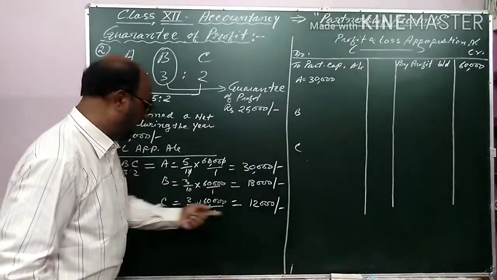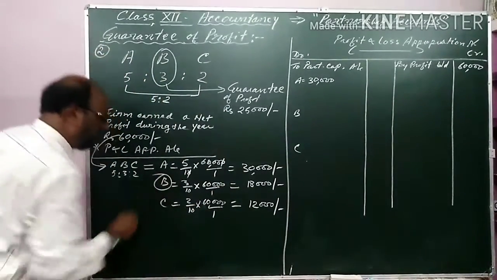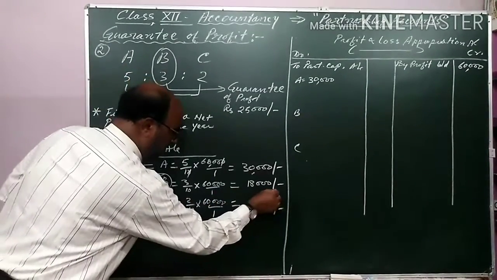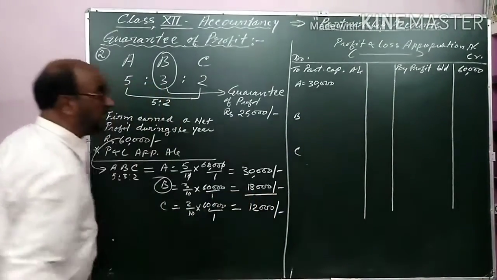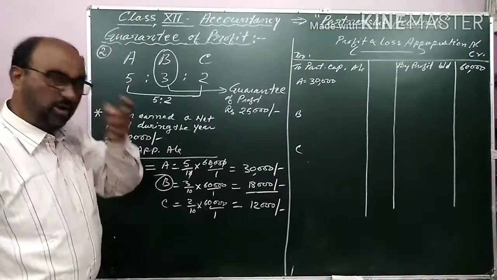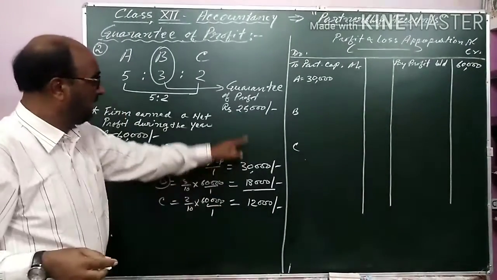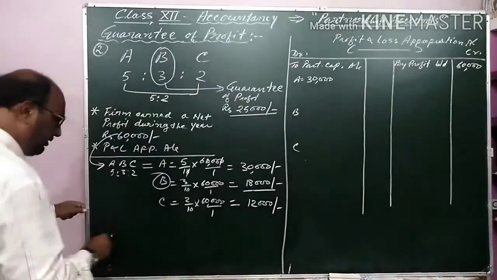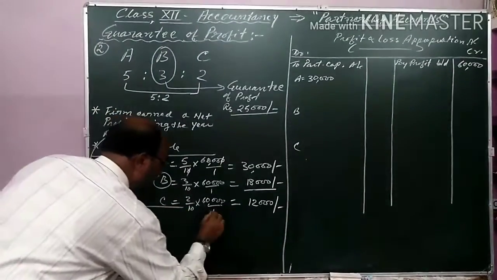As you can see here, my dear, B is having the guarantee, and he has got 18,000 as normal profit in the normal distribution, and the guaranteed amount is 25,000. Here I will show the calculation.